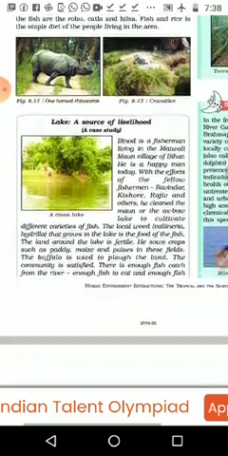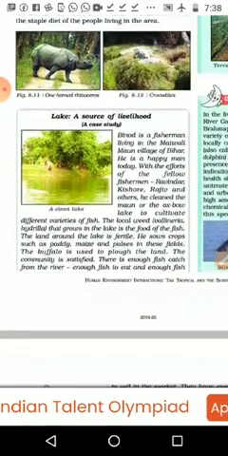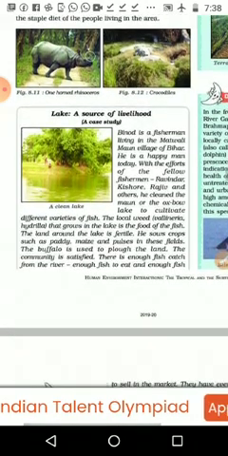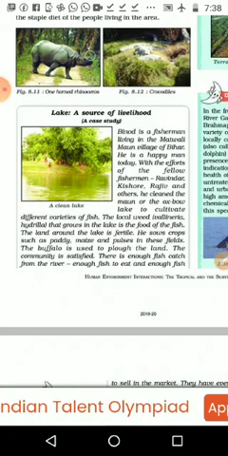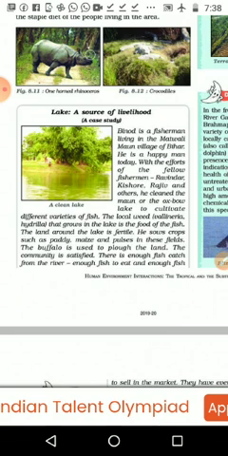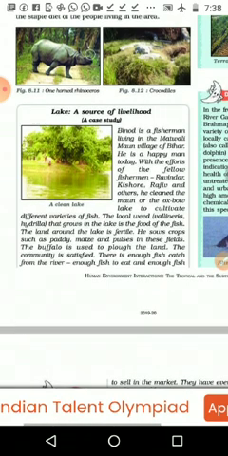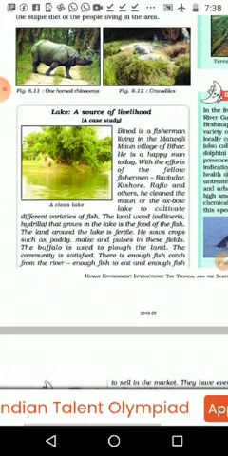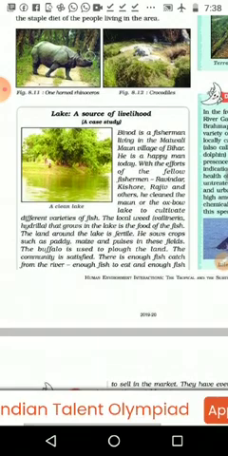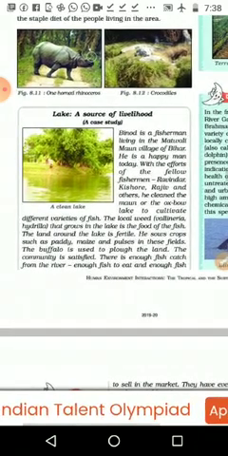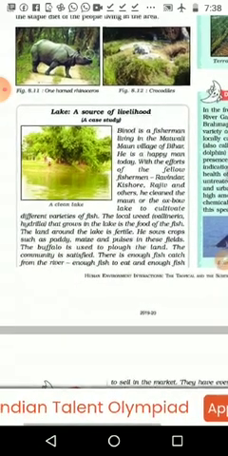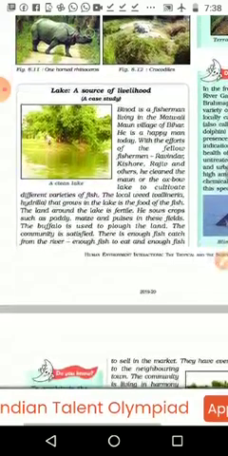He is a very happy man today. With the help of his fellow fishermen, Ravindra, Kishore, Rajiv and others, he cleaned the Mon, or the oxbow lake, to cultivate different varieties of fish. The local weed that grows in the lake is the food of the fish, and the land around the lake is fertile. He sowed crops such as paddy, maize and pulses in this field.